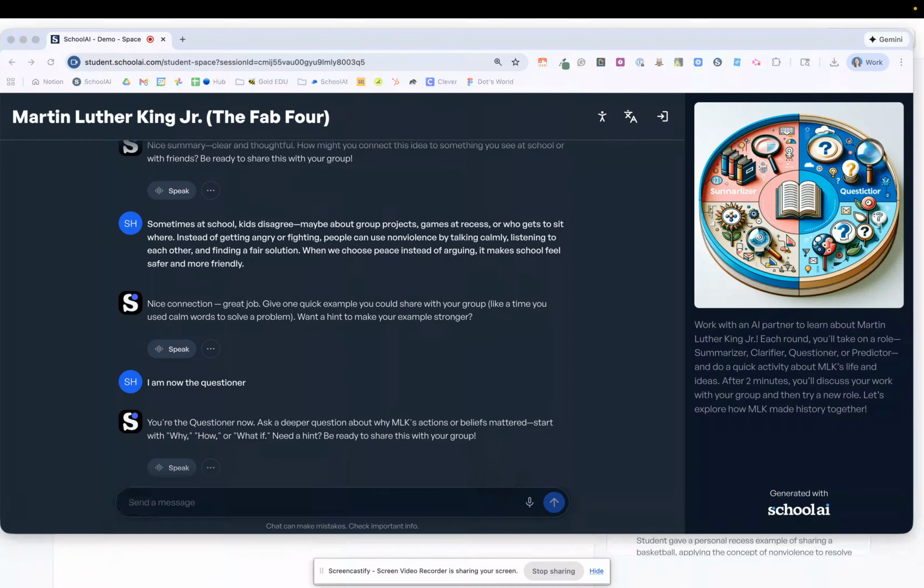You can keep going for as many rounds as you might need, or you can stop after those rounds and have your students have those discussions. And again, they're meaningful, they're diving deeper into the topic.